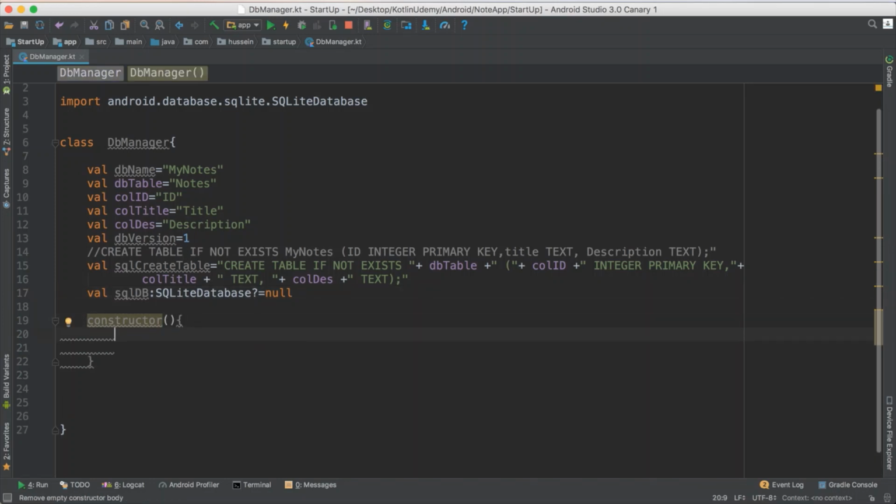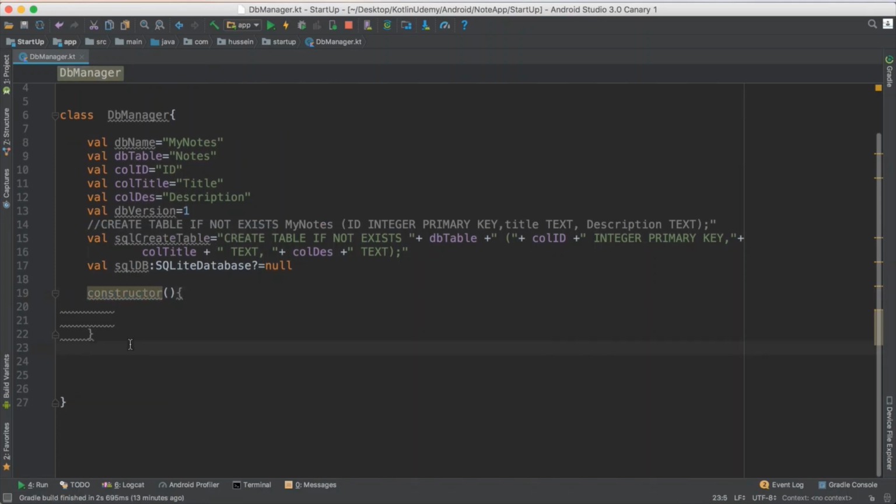So if the application starts, the constructor will get called. What we need to initialize in the constructor, I don't have anything for now, but first of all, I need to create my database helper.